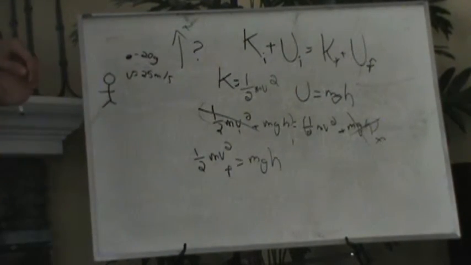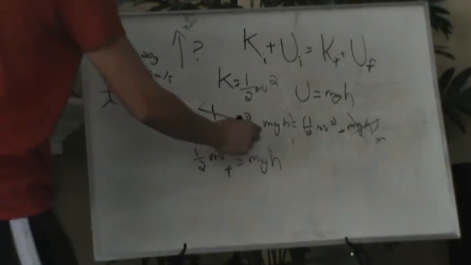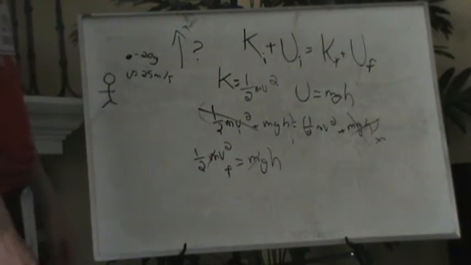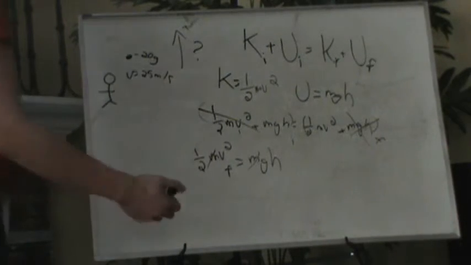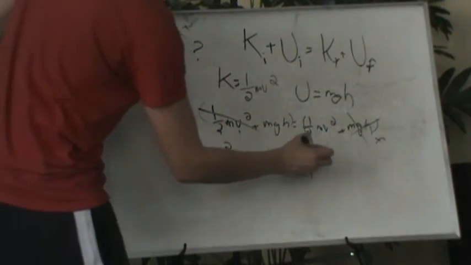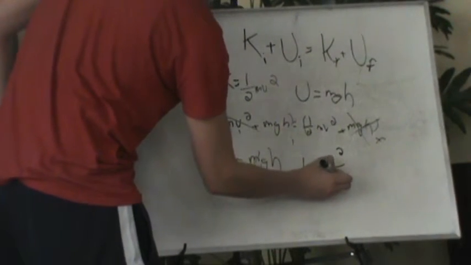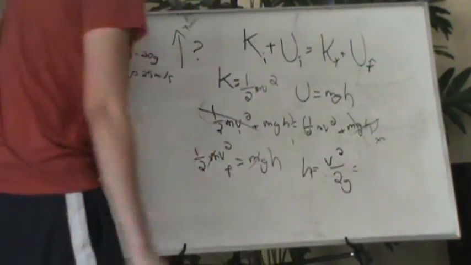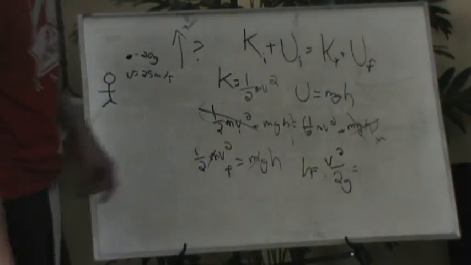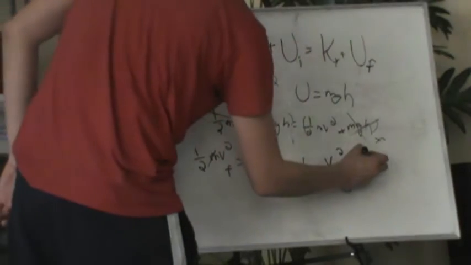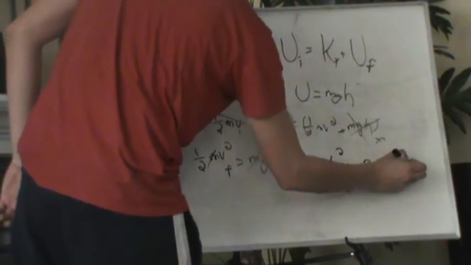Well, we know gravity, that's 9.81, that's standard. We can cancel the masses out because it's the same mass. We know what v squared is, and then half. And that's all you do. So h is equal to v squared over 2g. The v is just 25 meters per second. Once you solve that, your h becomes a simple 32 meters.